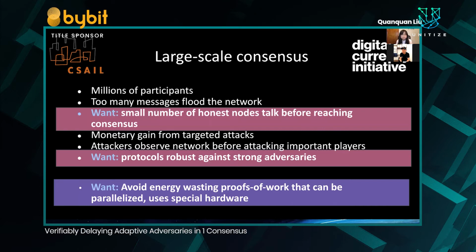Finally, some existing crypto systems already achieve the two desirables above. However, each has some caveats, which I will mention later. Specifically, in the context of protocols based on proofs of work, we want to create a protocol that has the two desirable properties above, but avoids energy-wasting proofs of work that can be parallelized using special hardware. We'll first start with the first property.